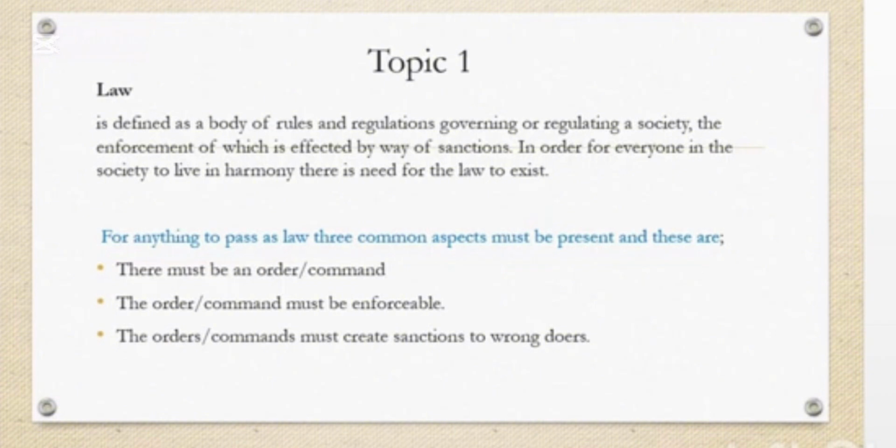You understand? They are mainly 3. There must be order or command. The order or command must be enforceable. And the order or command must create sanctions. It must create sanctions. I remember earlier, before I told you what sanctions are, they can be in form of punishments or penalties. You understand?